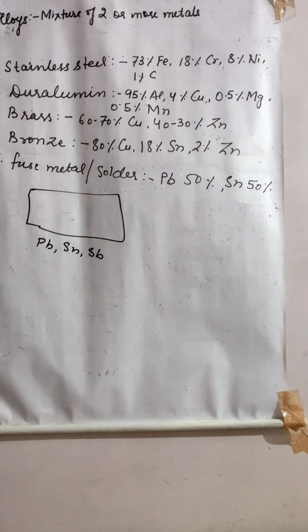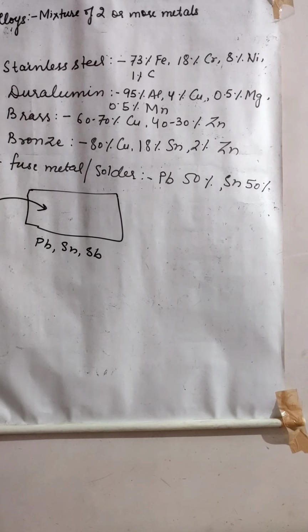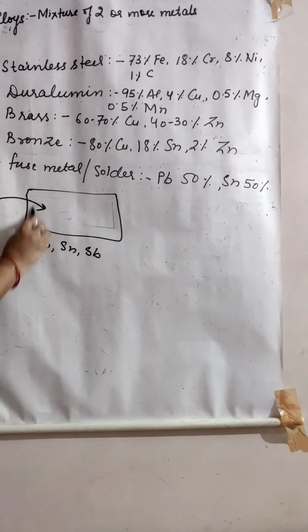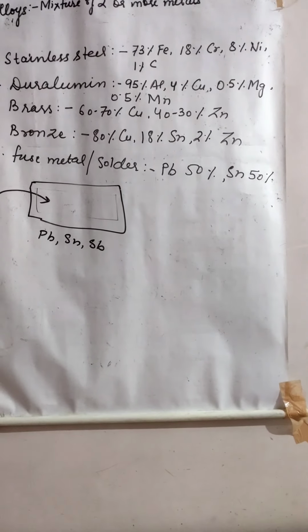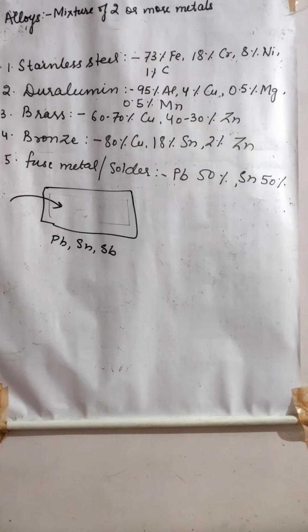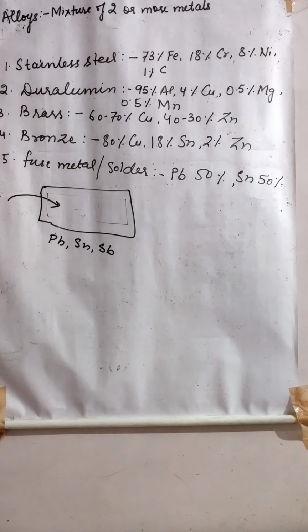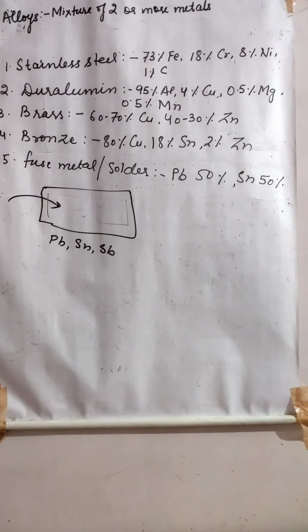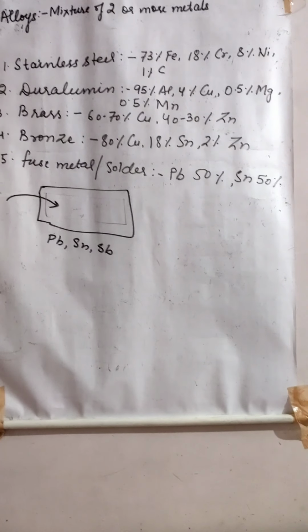It has better casting ability, which means if we pour it on this frame, it will cast in it very properly, that means spread in it very properly, right? Lower the melting point, increase the hardness. Tensile strength, what is tensile strength? That it can withstand more mass. Resistant to electricity, right?